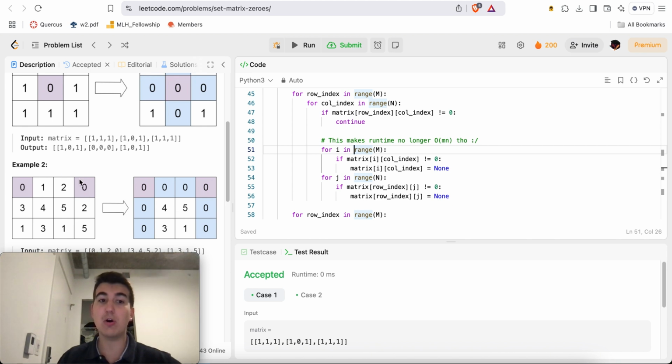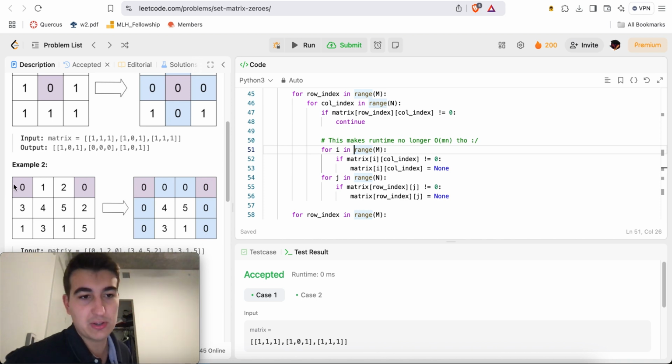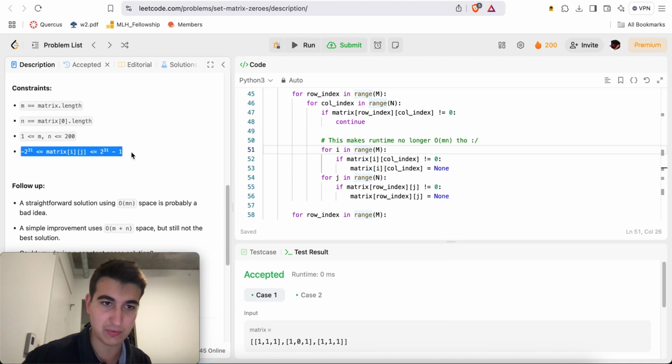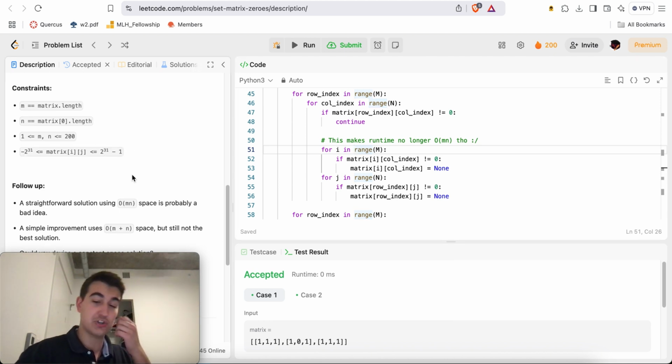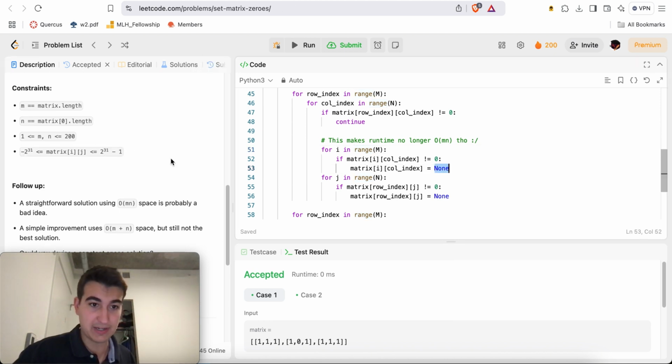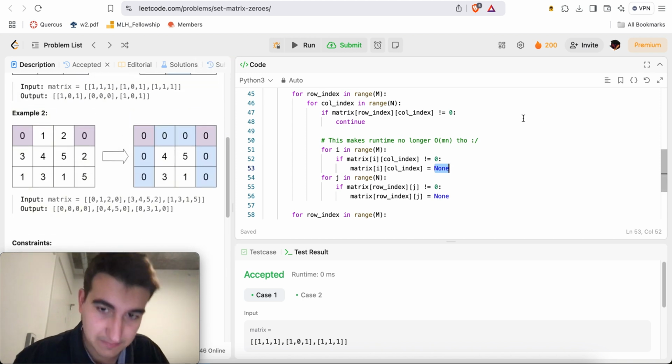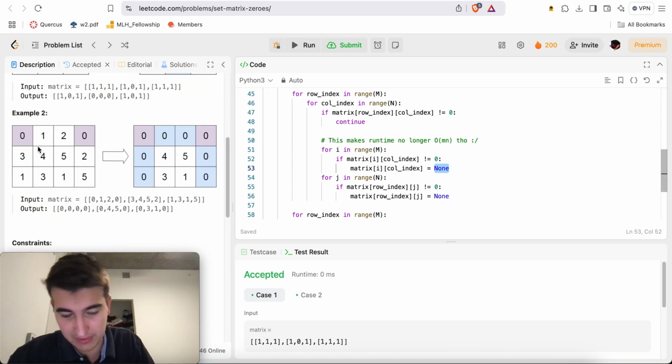Now, the only problem is that we'll override this 0 over here, and when we get to it, it won't be 0, so we won't override these column values that should also be 0s. So what we're going to do is set everything in this column and everything in this row to none, because no number in here is none, right? All the values are within this range of integers, so having a none is definitely not a valid integer from the original input, so we can be fine with that later on. Right, because we'll be able to turn them into zeros without getting into trouble later on.